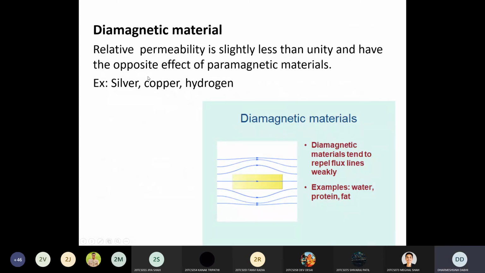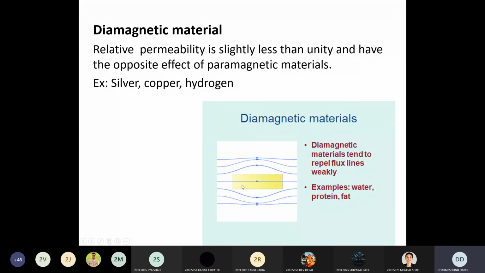As I already told you, the relative permeability is slightly less than unity. It means that it cannot pass the magnetic flux lines through this material very easily. This type of material is silver, copper and hydrogen, and almost all types of liquid, which you can get with this diamagnetic property. So you can see it here in a graphical way also.